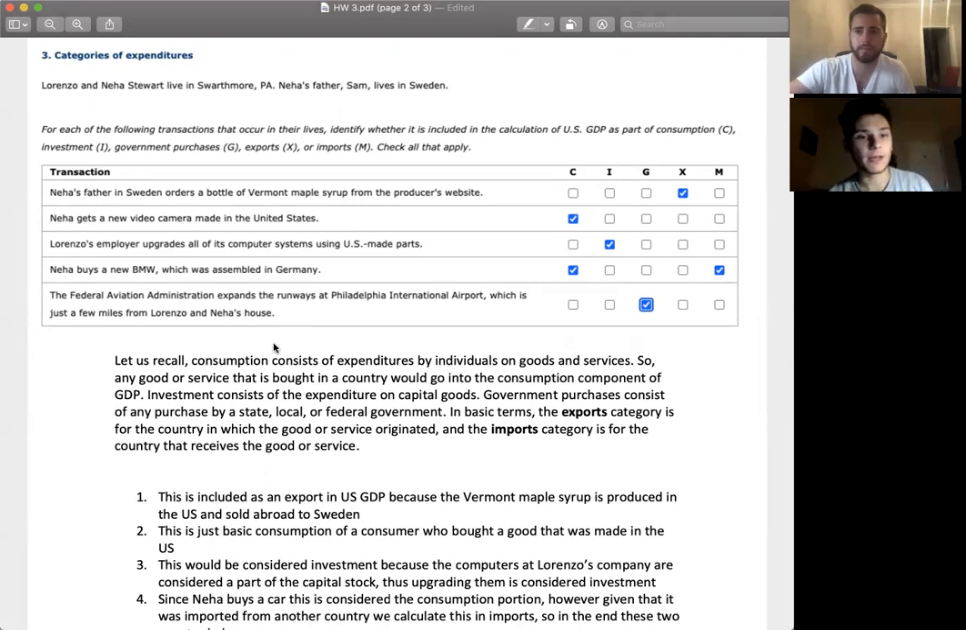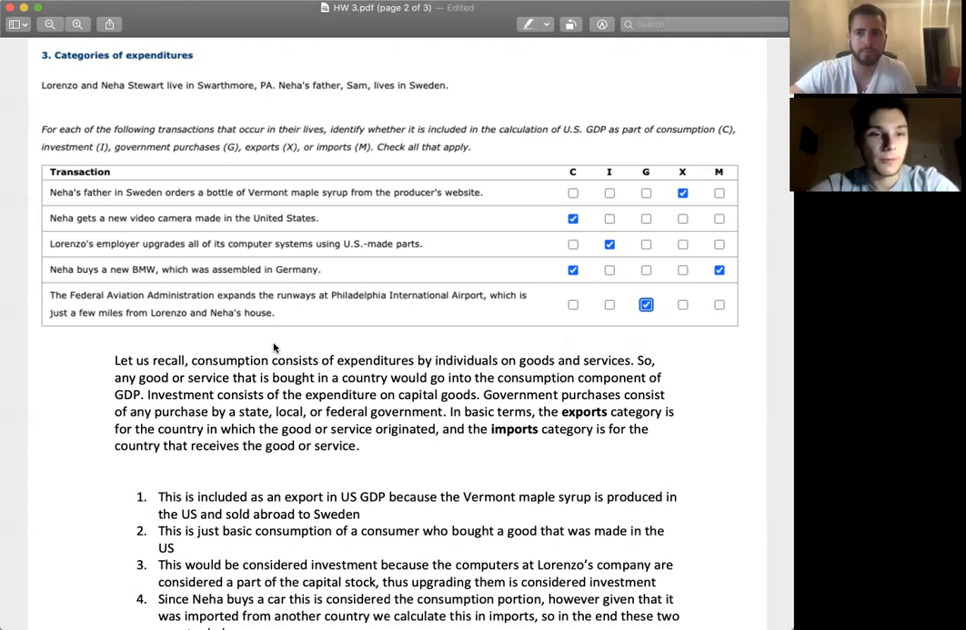One way we can think about this is, let's recall, consumption consists of expenditures by individuals on goods and services. So any good or service that is bought in a country would go into the consumption component of GDP. Investment consists of all of the expenditure on capital goods, so goods used to produce. Government purchases consist of any purchase by state, local, or federal government. And exports are when it's produced in said country and sent out to another country, whereas imports are when it's produced in another country and then imported into said country.